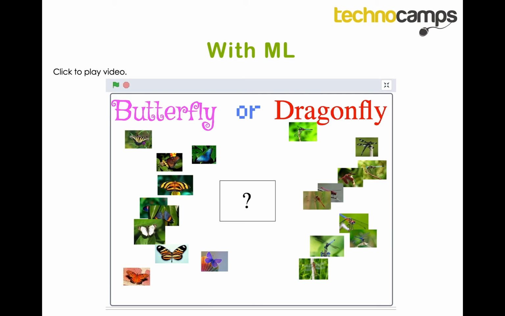Now I want to point out that some of the images I've shown the computer in the Scratch games are already images in the containers or the buckets from before, but some of them are completely different images that have not been in the containers.